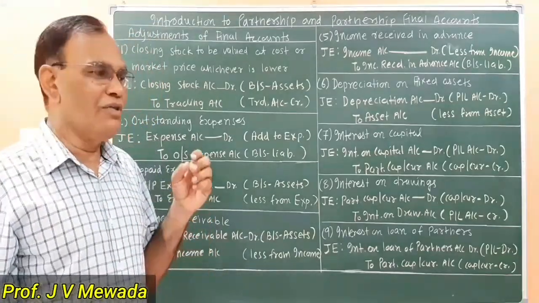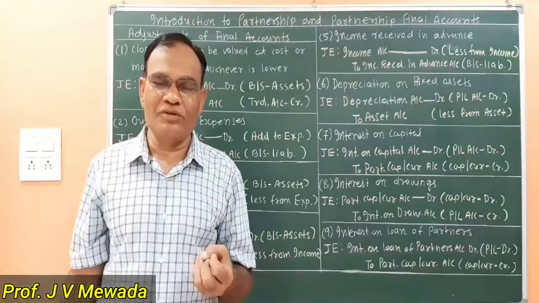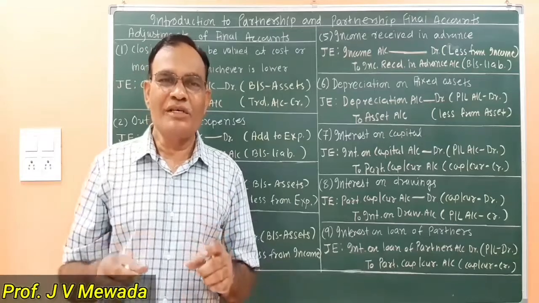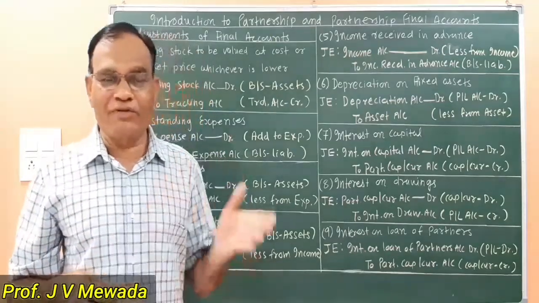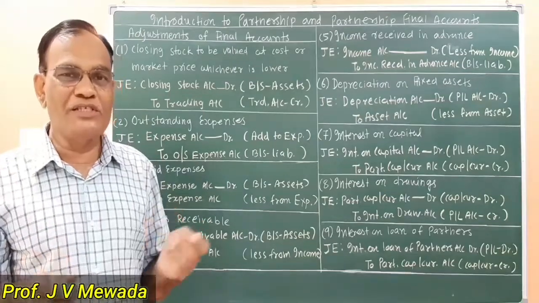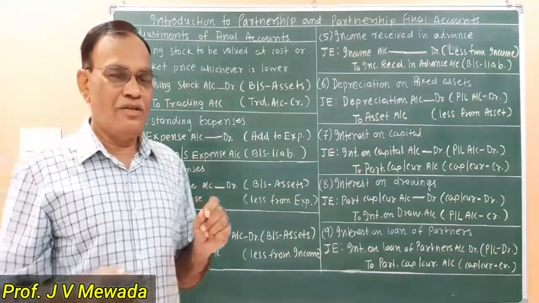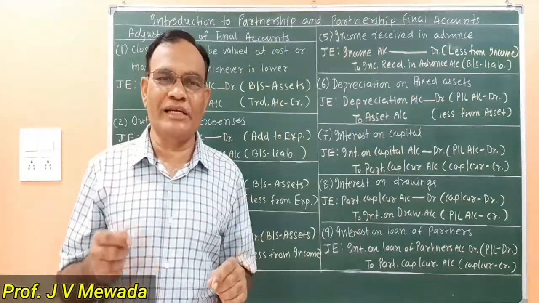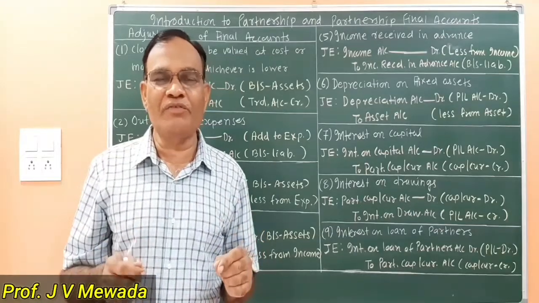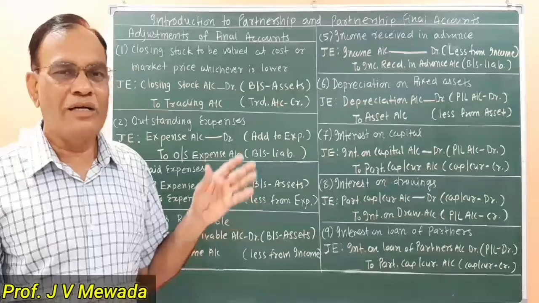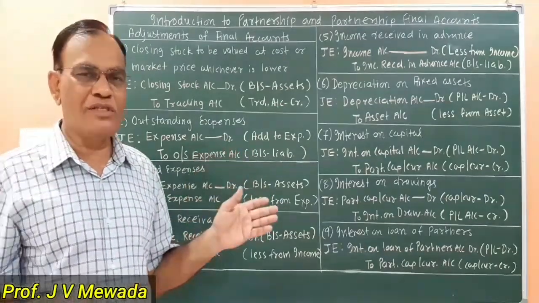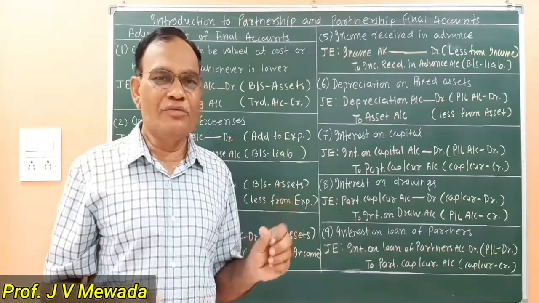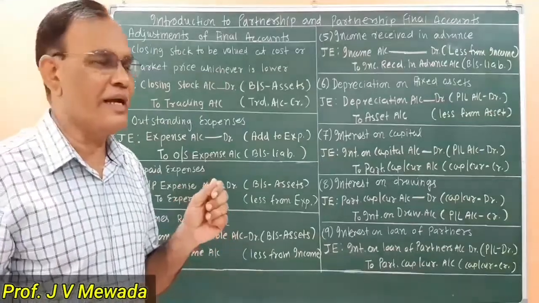Now, how are these transactions incorporated in the books of account? For each and every transaction, we are supposed to pass journal entries because these are the adjustments which are not recorded. Whenever we pass a journal entry, we give two effects, one is the debit effect and one is the credit effect. This debit effect and credit effect we are supposed to transfer either to the trading account, to the profit and loss account, or to the balance sheet. So now let us continue and we'll see our first adjustment.